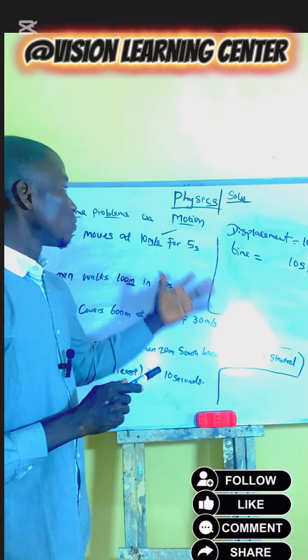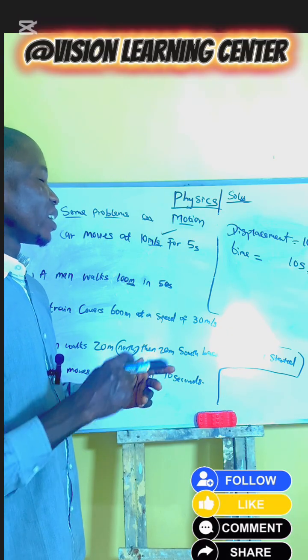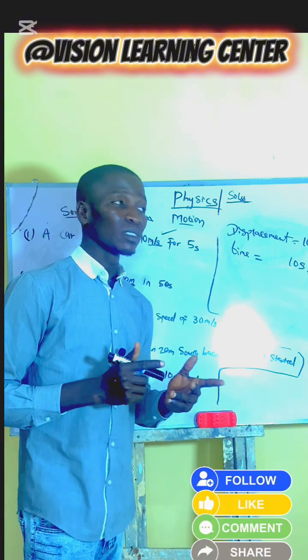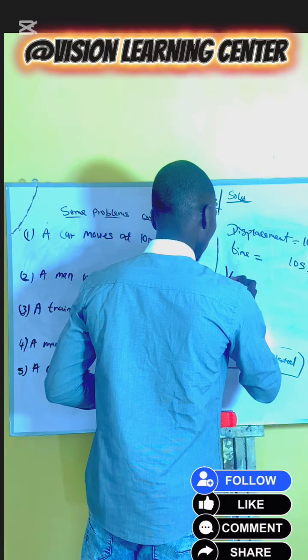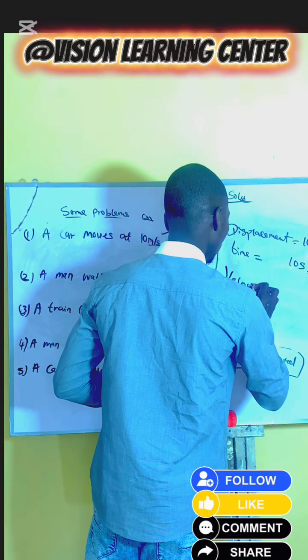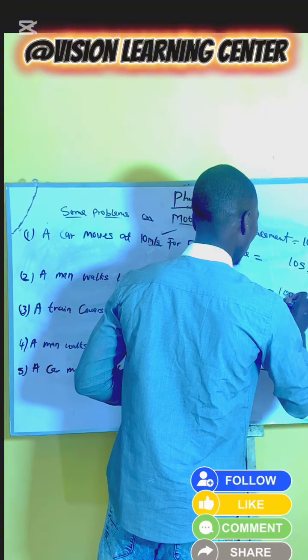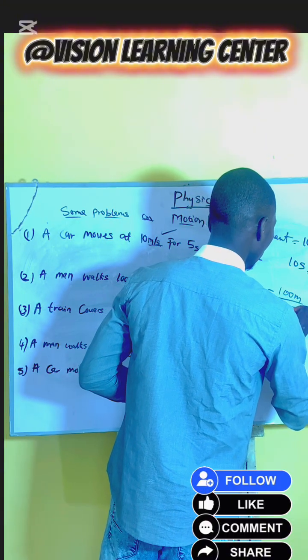What is velocity? Velocity is the rate of displacement in a given time. The rate of displacement in a given time is what we know as velocity. So velocity is equal to 100 meters over 10 seconds.